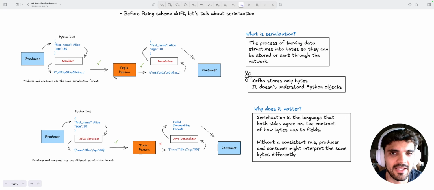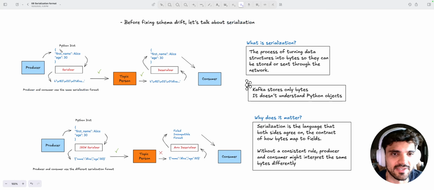So let's look at our diagram first. We have a Python dictionary, a Python object that the producer is producing and sending to the topic. It first goes through the serializer, which modifies the message, turning it into bytes. Then it sends the message to the topic, and the topic stores it as bytes.